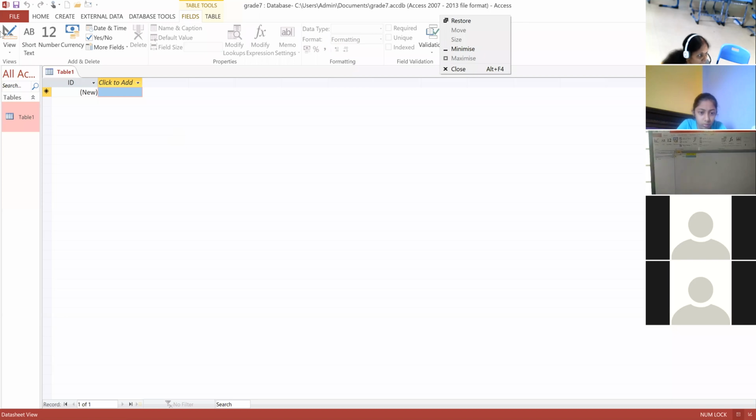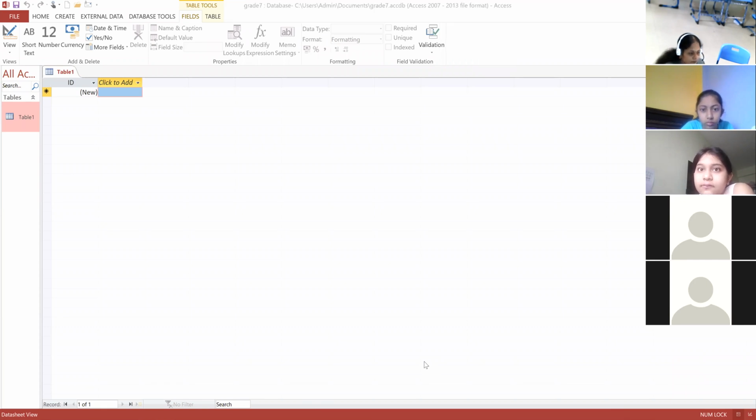And the view button is here, and the object tab. Object tab means, see, it's written Table 1. That is called the object tab. And this pane on the leftmost corner is called the navigation pane, and down below it is the navigation button, where you can scroll and navigate the window. This small arrow here, you can navigate. Navigate means to move.